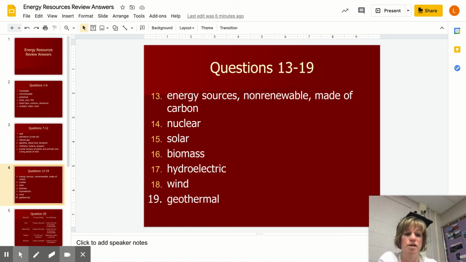Okay, now number 15, energy from the sun, of course, is solar. Number 16, burning firewood and poop or corn pellets or even biofuels, that's biomass. Remember the prefix bio means life, so burning a once living thing. Number 17, falling water, hydroelectric.